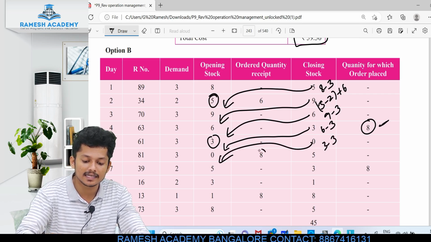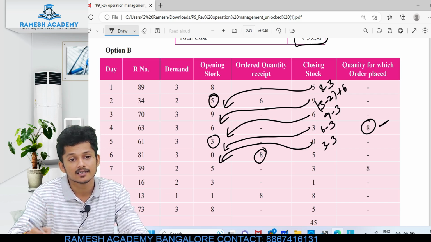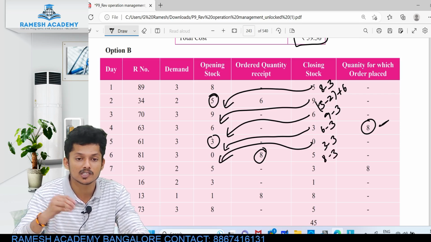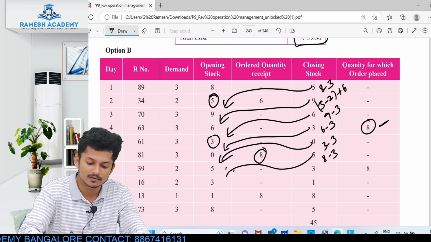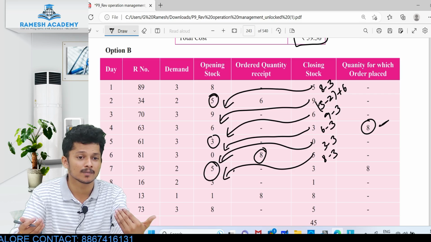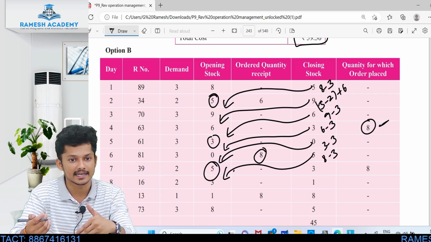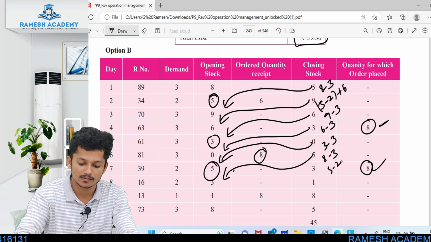And see, 0 plus 8. Outstanding also should be considered. So 0 plus 8, that is 8 books are there. It is not less than 8, so don't order. 8 minus 3, because demand we are subtracting. And 5. So 5 is less than 8. But is there any order which is coming on the way? No. It is less than 8 then, so order books. It is 5 minus 2 it becomes.